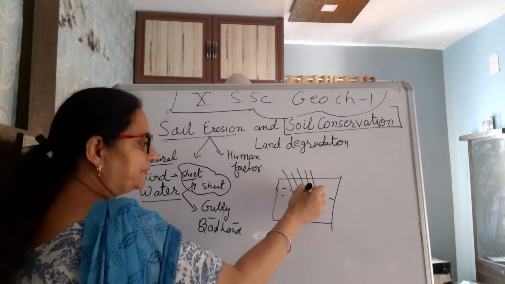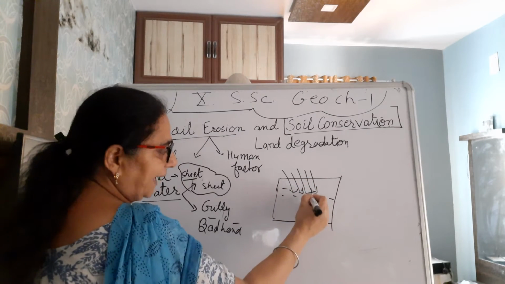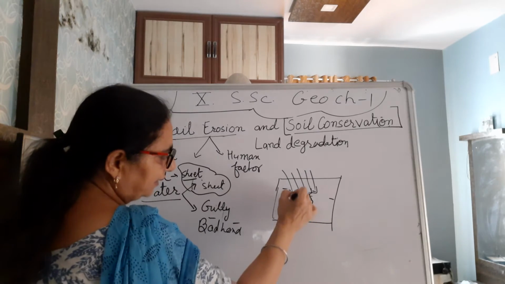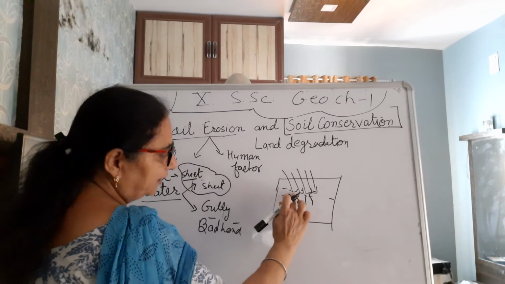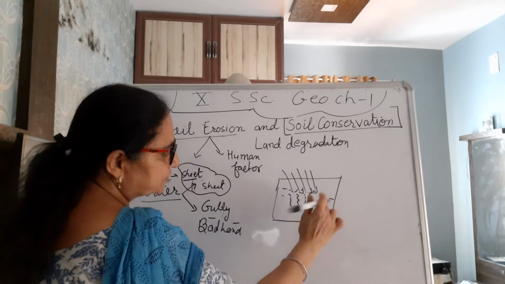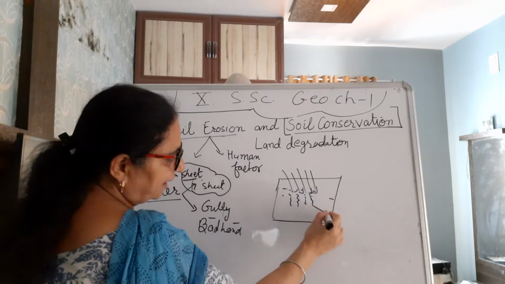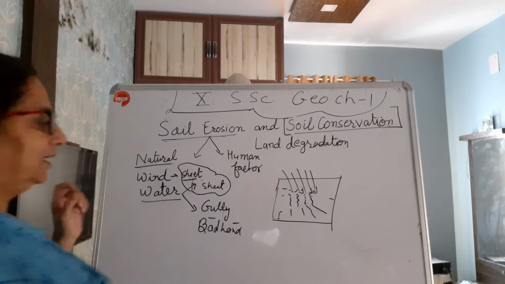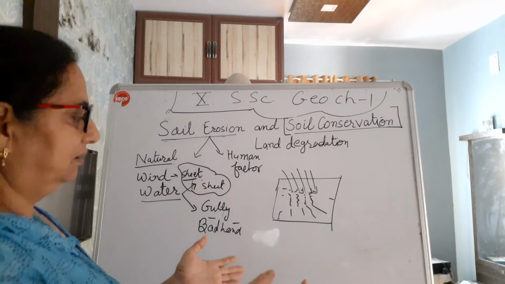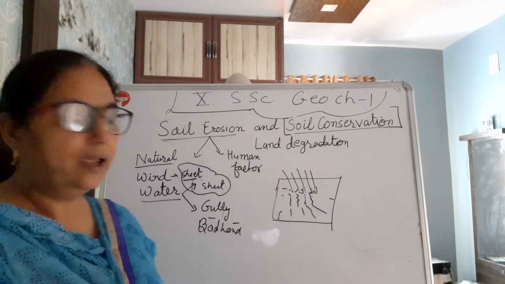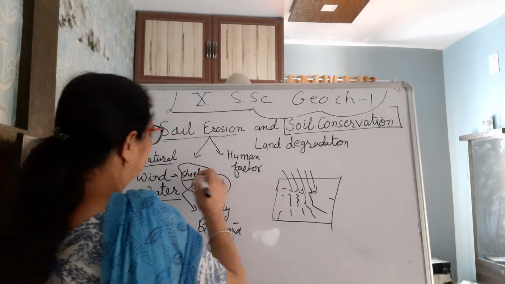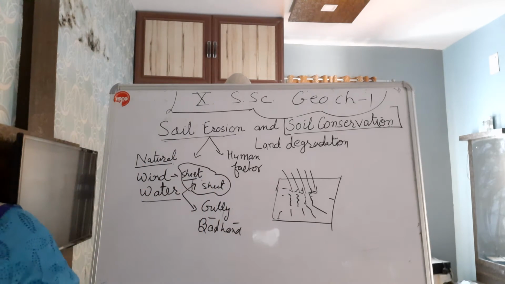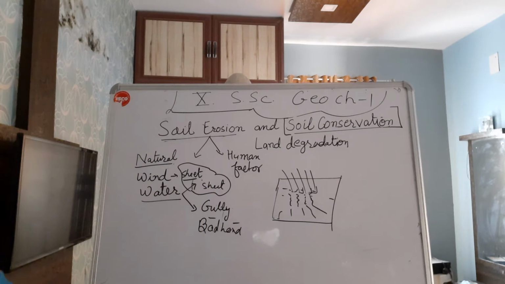When it gets deep, channels form. Here some cracks and faults are there, and they get deepened. From here soil gets removed and deep channels are formed, right? Some cracks are there, so that is gully erosion, bad erosion. And sheet erosion is also there with the help of water and wind erosion. And this is also called badland.